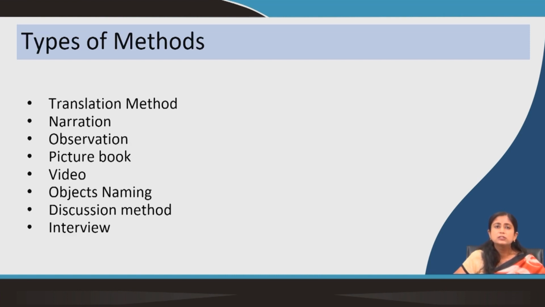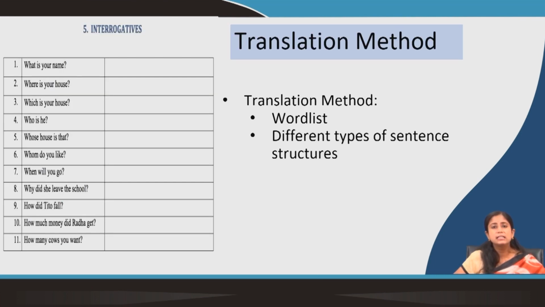So, the different methods followed in elicitation are translation method, narration, observation, picture book method, video method, object naming method, discussion method and interview method. Today I will only talk about the translation method. In the translation method, as the name suggests, you carry a list of words or different types of sentences in a language which the target language users understand.